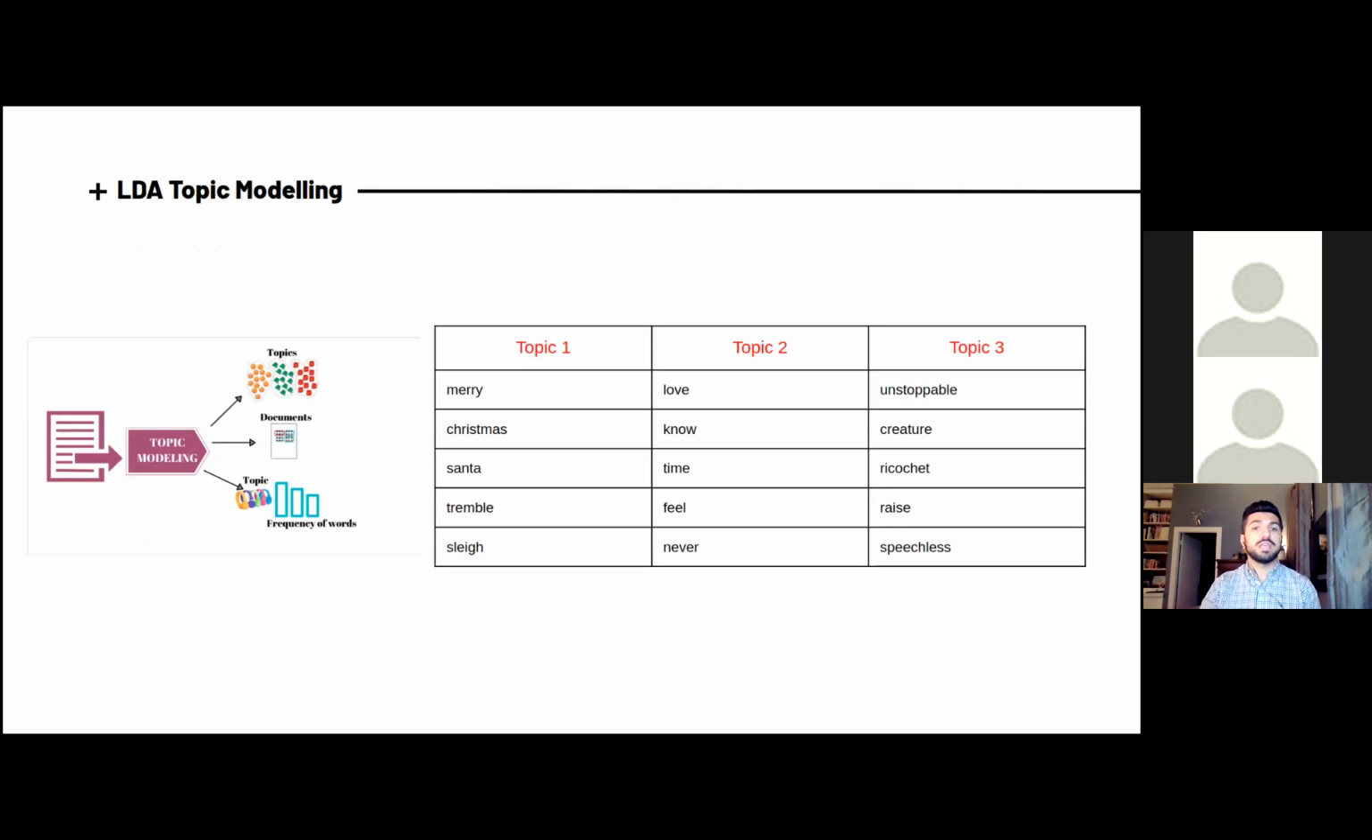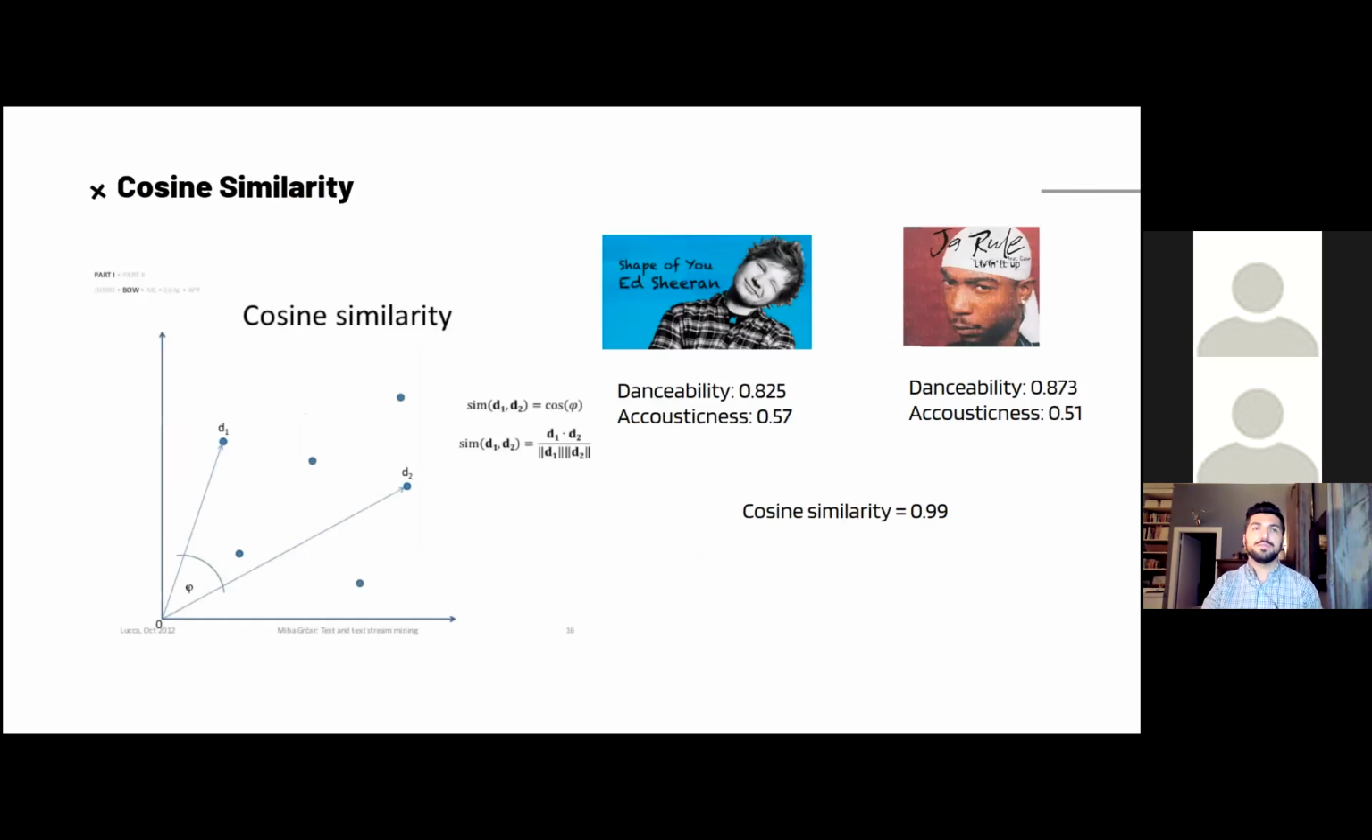Topic 1 looks like Christmas songs. Topic 2 looks like love songs. Topic 3 is maybe rock songs. To find the similarity between the songs, I used cosine similarity, which finds the smallest distance between vectorized features. For instance, for these 2 songs from my dataset with given 2 features, their cosine similarity is 0.99.